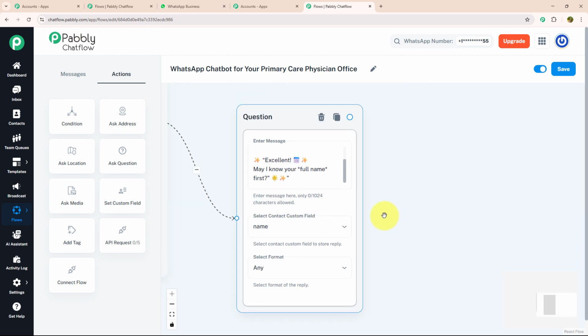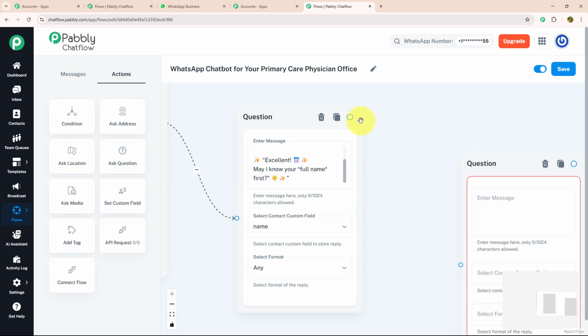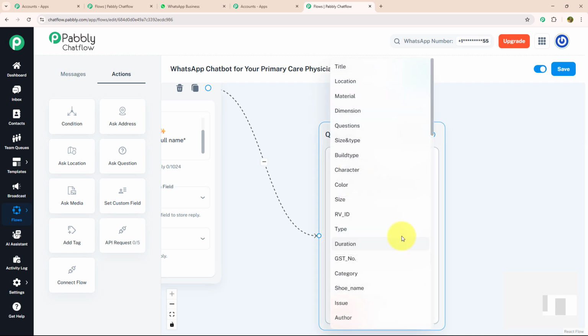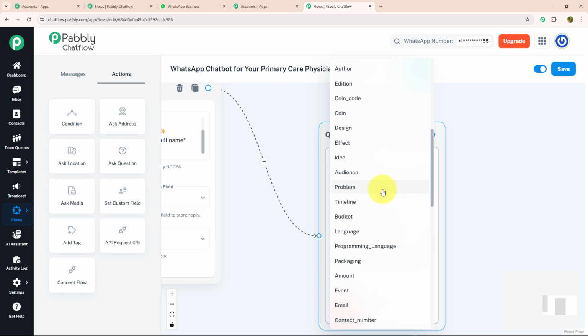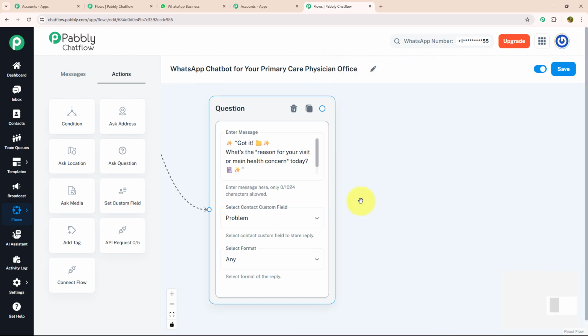Now after full name, I need to know about the reason they wanted to visit the doctor. For that, again, I'm going to drag and drop ask question, connect with my previous question, and enter my message, which says: Got it, what is the reason for your visit or main health concern today? I'm going to select my contact custom field as problem and my format as any. Now after knowing about their reason or problem, I want to know about their current medical condition.